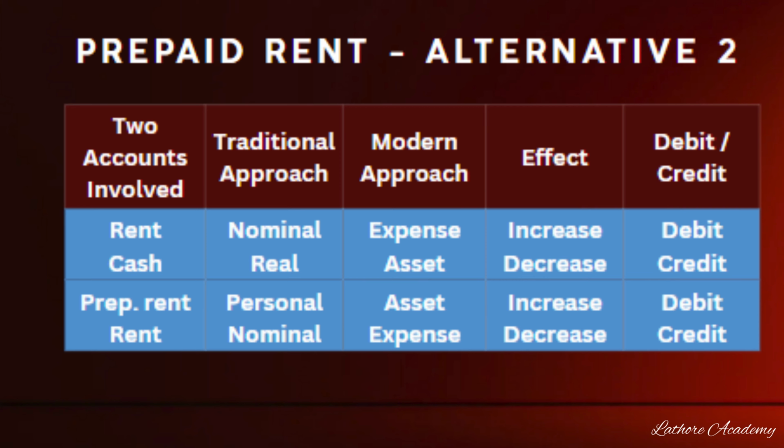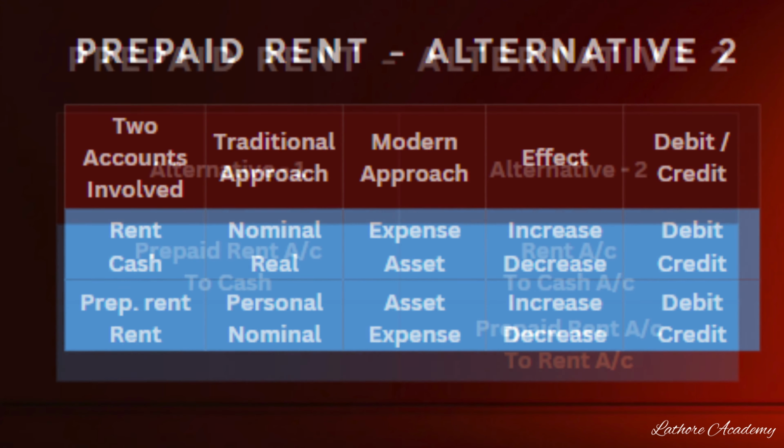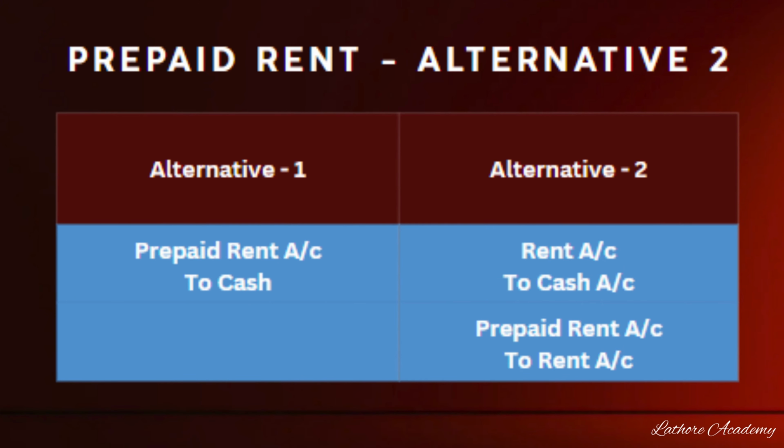So two accounts involved here: if it is alternative one, prepaid rent account debited to cash. In another scenario, if you adopt the alternate way, rent account debited to cash and prepaid rent account debited to rent account. Here basically rent account we are setting it off because it is not the current year expense. So that's why rent account is debited in the second alternative, and in the immediate